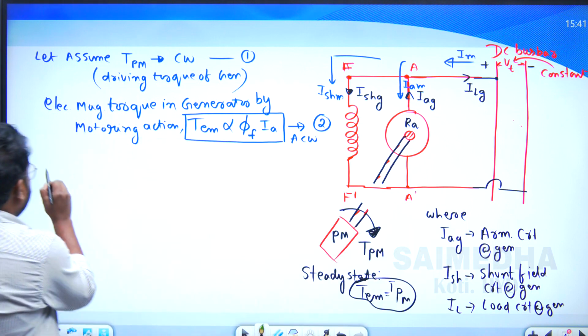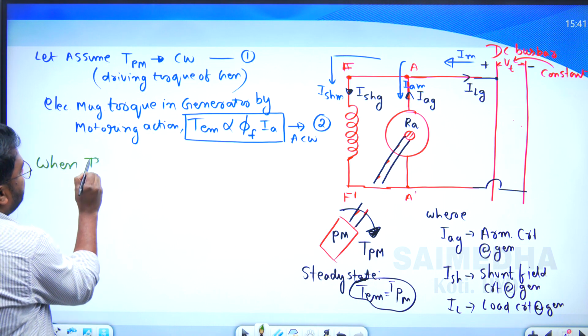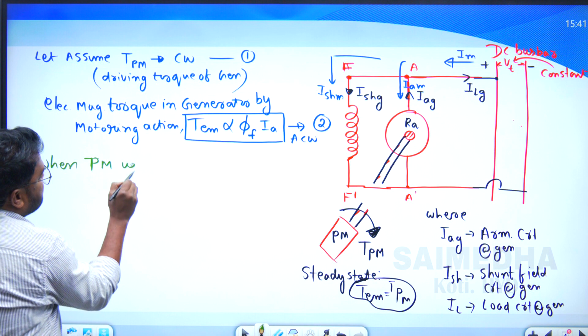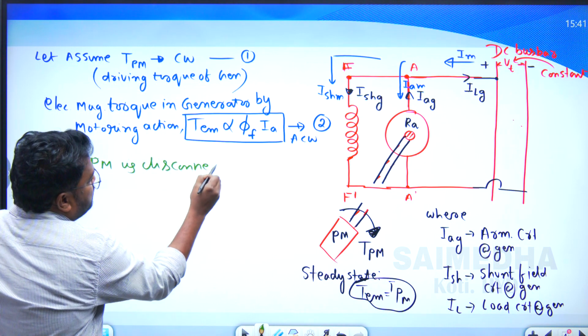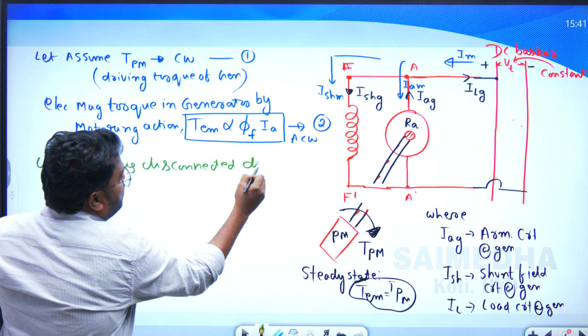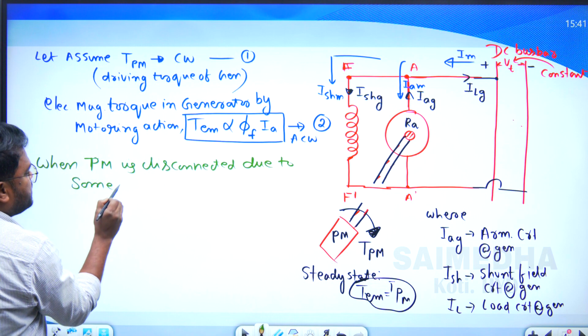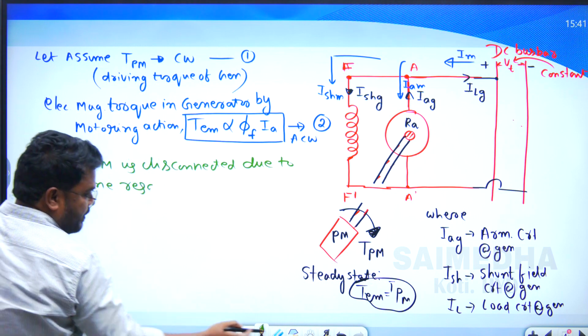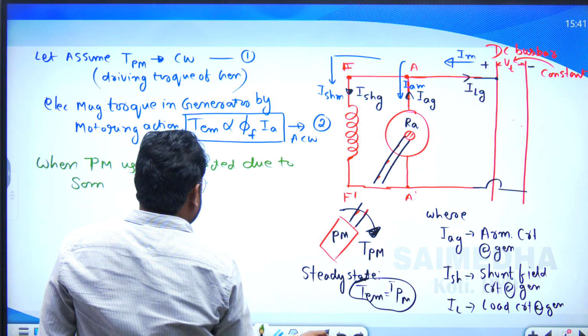See here, when the prime mover is disconnected due to some reason, then what will happen?